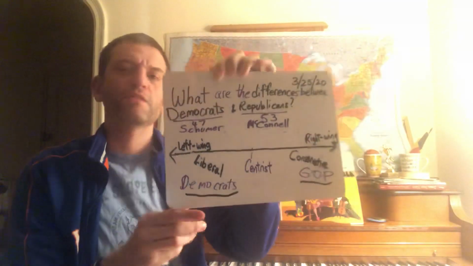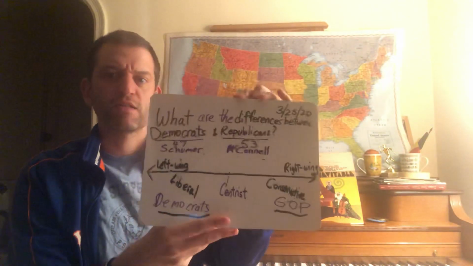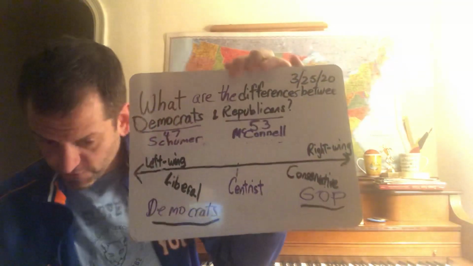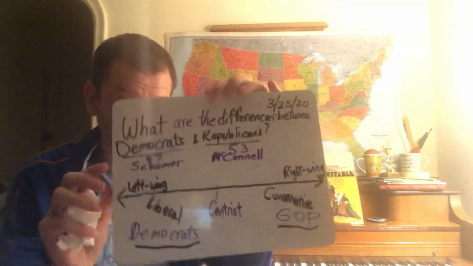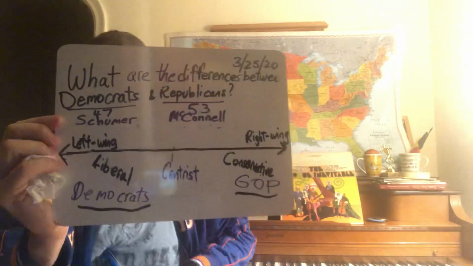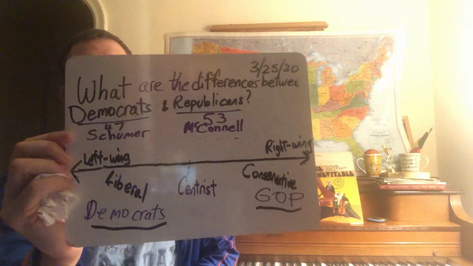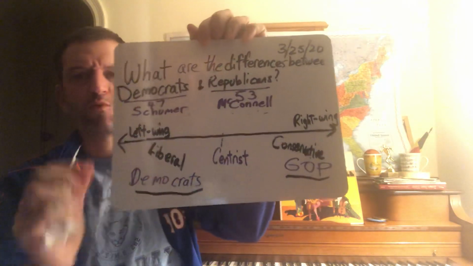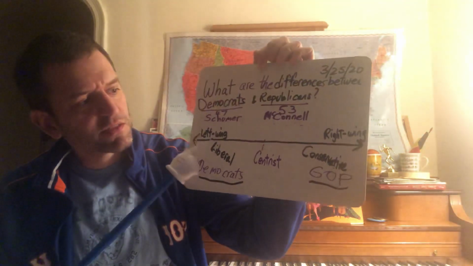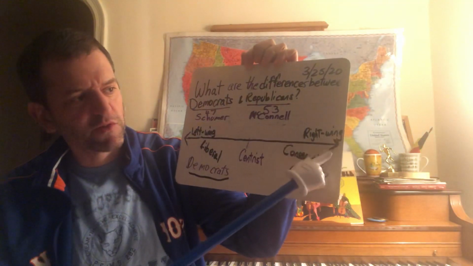We've been talking a lot about the Senate and how they've been debating this stimulus bill. The 53 Republicans in the majority and the 47 Democrats in the minority, they've been debating this. But what is the difference between Democrats and Republicans in the first place?